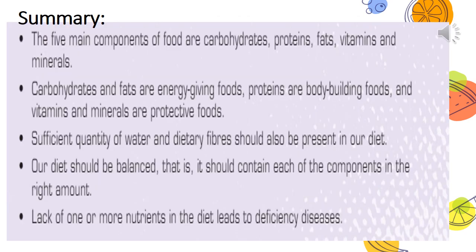So students, we have covered the complete chapter now, and let's revise it quickly by seeing the summary of the chapter. What we have learned in the complete lesson is the main five components of food, that is carbohydrates, proteins, fats, vitamins and minerals. The carbohydrates and fats are the energy giving foods, proteins are bodybuilding foods, and vitamins and minerals are protective foods.